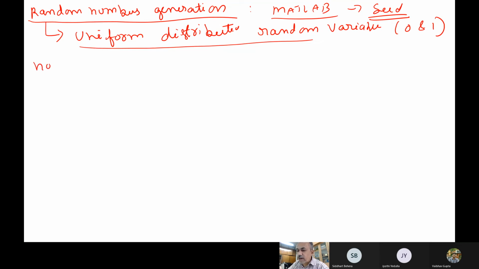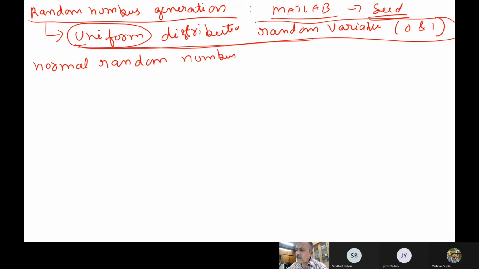Now if I want to generate normal random numbers, how do I generate them? My computer cannot generate normal or exponential random numbers. Our computers can generate only uniform random numbers. How do I generate normal random numbers on a computer? Normal or log normal or whatever. What is it that we have to do? My computer can generate a uniformly distributed random variable, that is the chip inbuilt in my computer. How do I generate a normal random variable? What is it that we have to do?